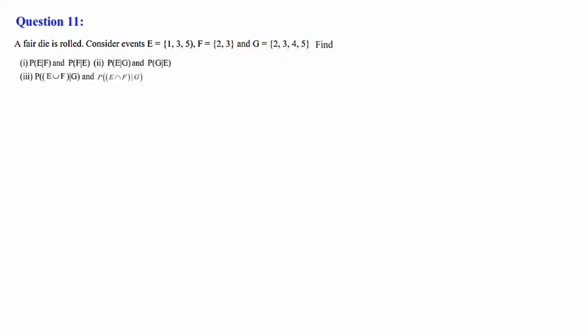Next we shall discuss question number 11. A fair die is rolled. Consider events E is equal to the set {1, 3, 5}, F is equal to the set {2, 3} and G is equal to the set {2, 3, 4, 5}. Find first, P of E given F and P of F given E. Second, P of E given G and P of G given E. Third, P of E union F given G and P of E intersection F given G. So these questions you will try as homework.